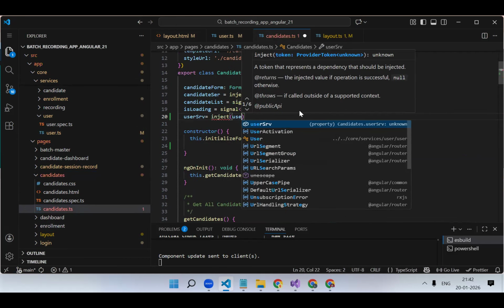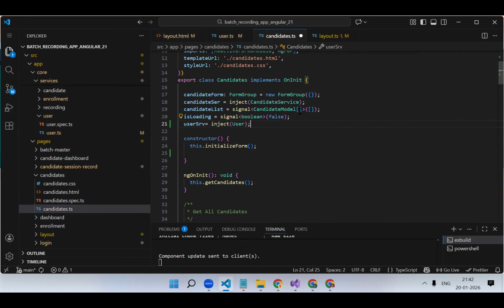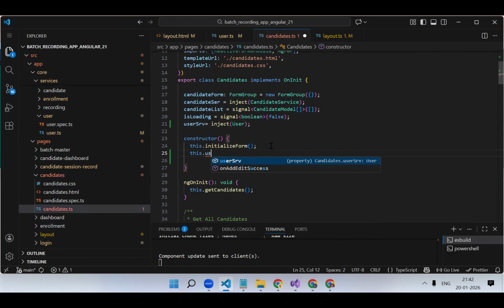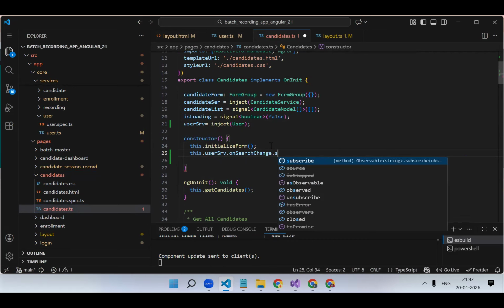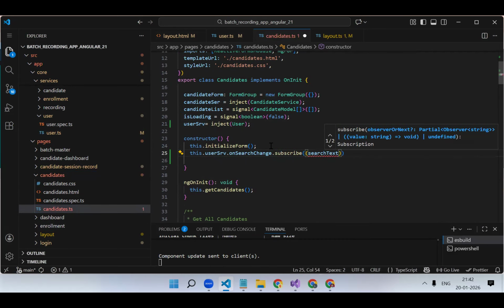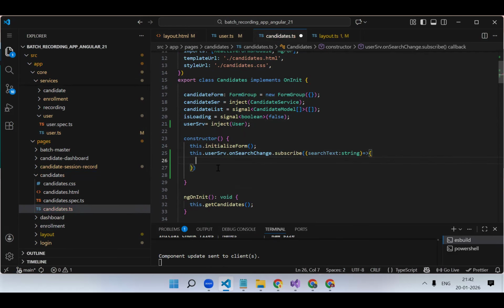Inject user service. Now in every component, you need to subscribe to your subject. So userService.onSearchChange.subscribe, searchText colon, data type string you are going to get. Then here you need to write the filter logic. Again, filter logic. This is the code to filter.